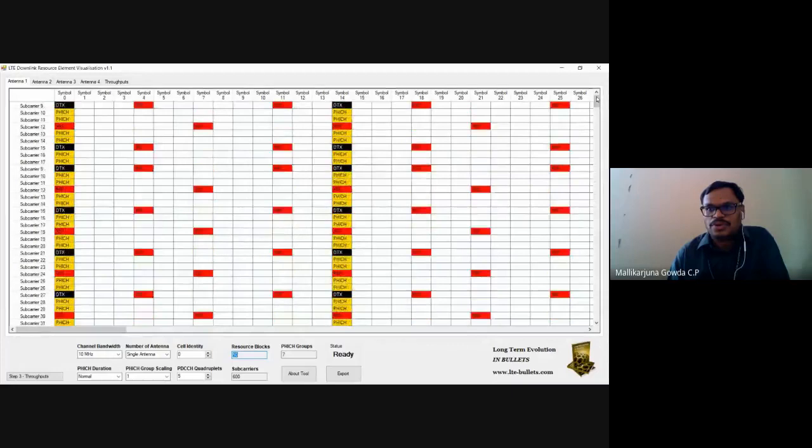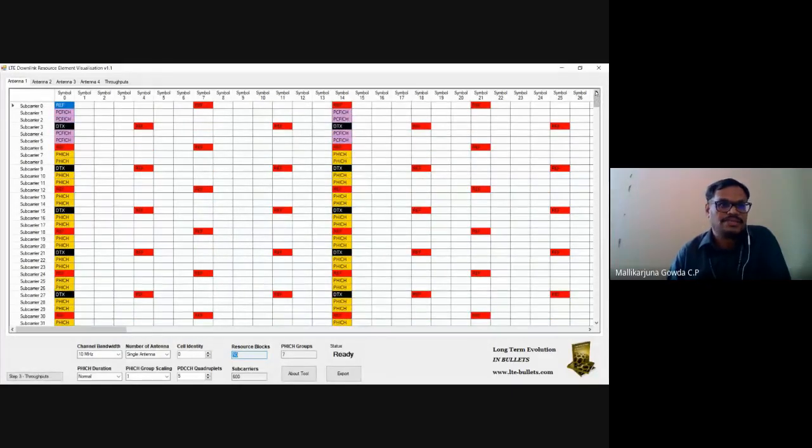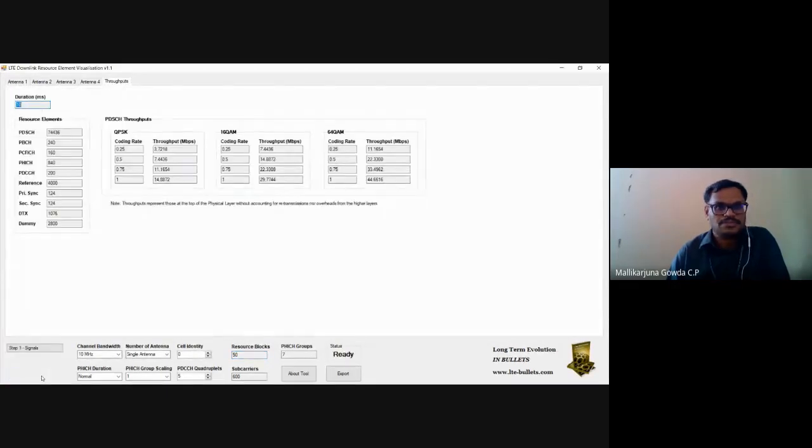It will show what are the physical channels, right? And similarly the throughput also. So you will be able to see the different throughput now when bandwidth was 1.4 megahertz and when bandwidth is 10 megahertz. What is the difference in throughput for QPSK, for 16 QAM, and as well as for 64 QAM? And here I have selected single antenna. Even I can select 2x2 or 4x4 also. That option is also there.